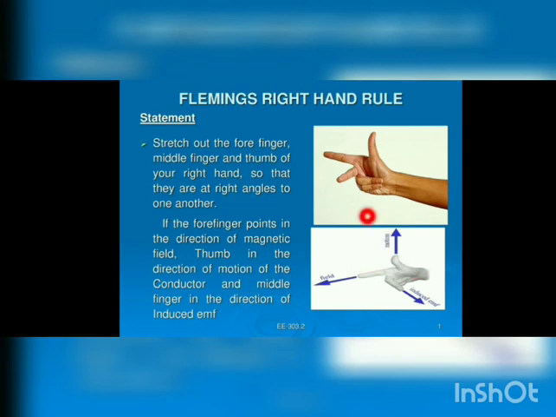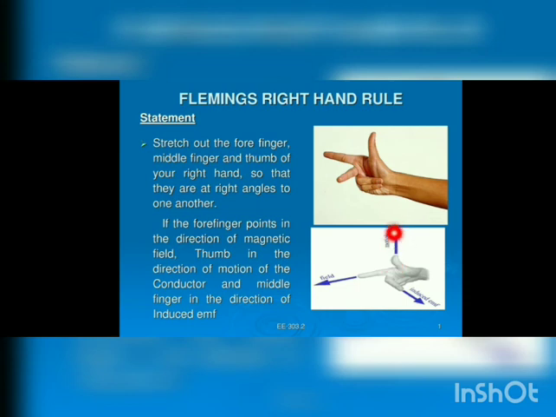The forefinger represents the direction of field, so it should be pointed along the direction of magnetic field, that is from north to south, and your thumb should be along the direction of motion of the conductor, that means the direction in which the conductor is moving.